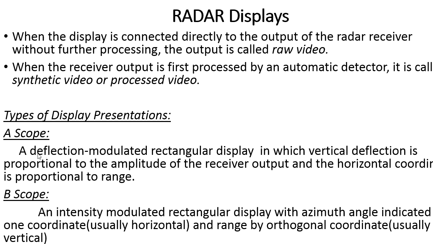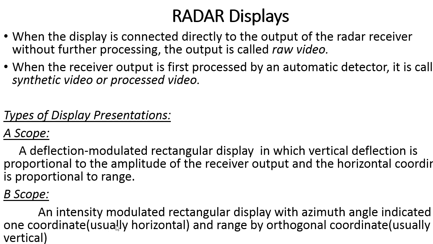First is the A-scope display of the radar. It is deflection modulated. This is a rectangular display where the vertical deflection is proportional to the amplitude of the receiver signal and the horizontal coordinate is proportional to the range. And next is the B-scope display.